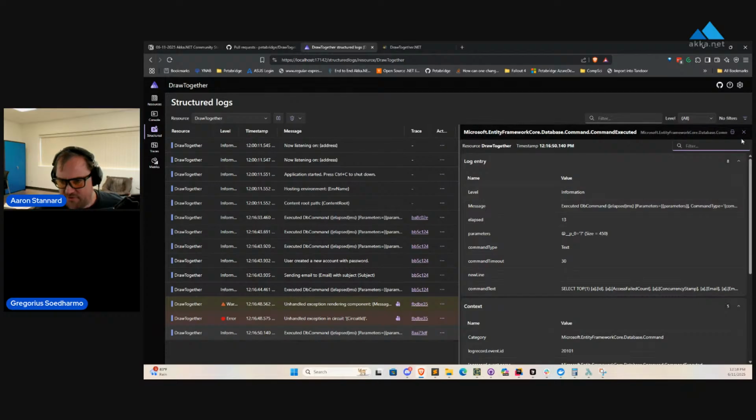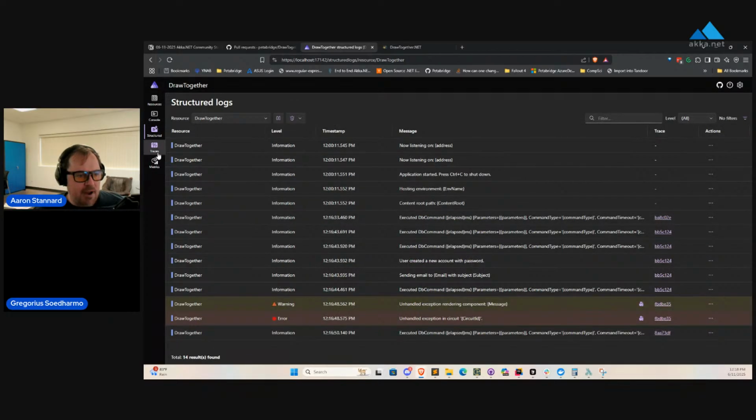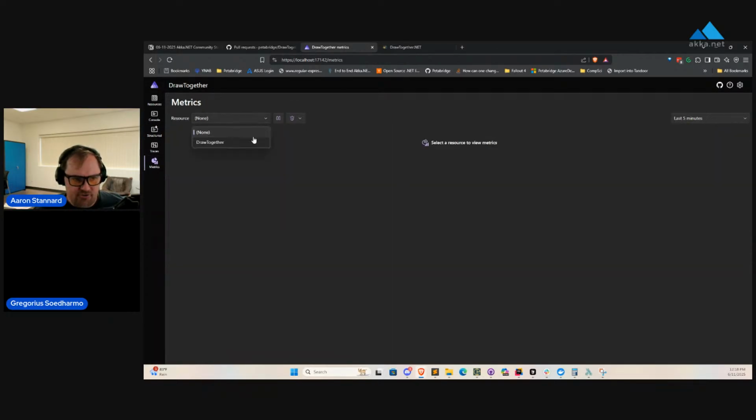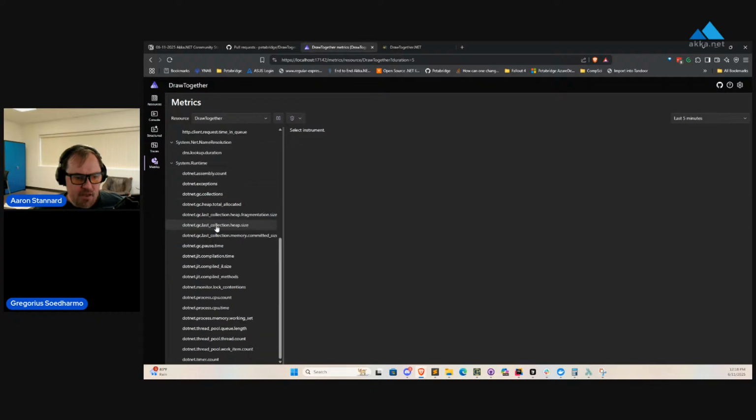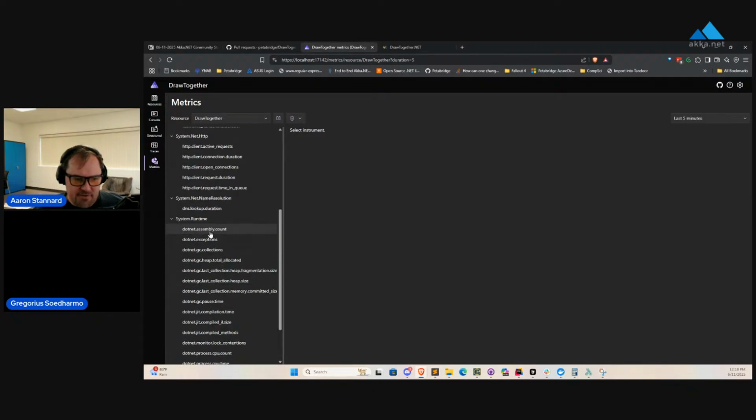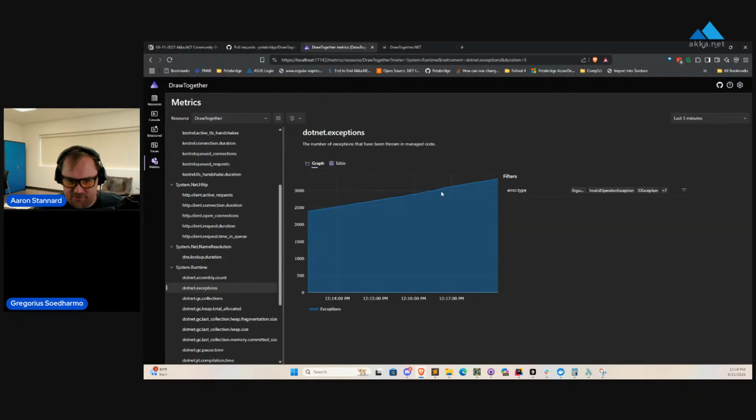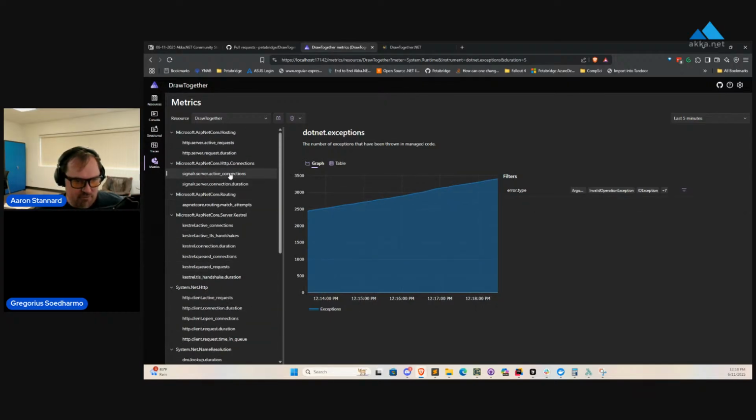So we've got some sort of UI issue, which is probably why it's not completely rendering correctly. We've got some sort of database command here. And if I take a look at my metrics for this application, let's see if there are any. I can go ahead and get a look at some of the .NET runtime metrics. If I take a look at exceptions here, I don't know why it says there's thousands of exceptions coming up. I guess there are a bunch of them all being thrown there. WebSockets, JS disconnected exception, navigation exceptions. Man, this application looks like it's having a bit of a rough go of it.